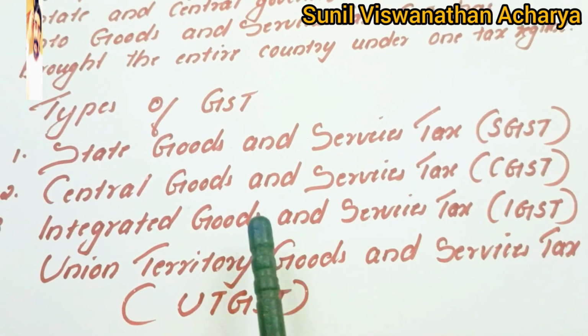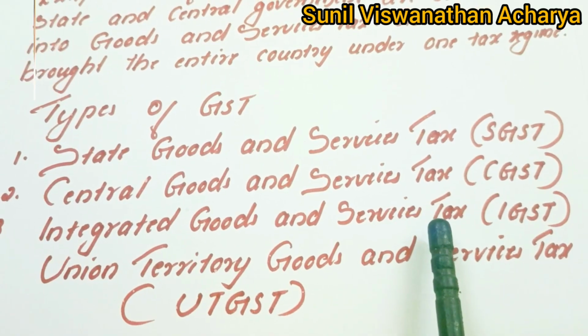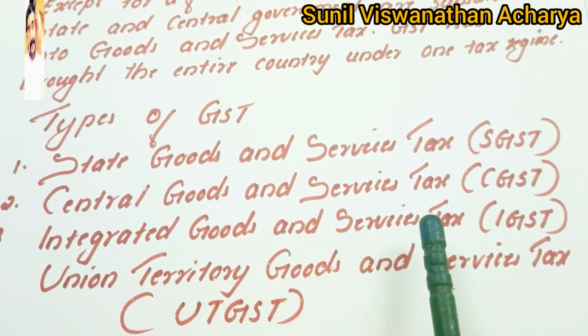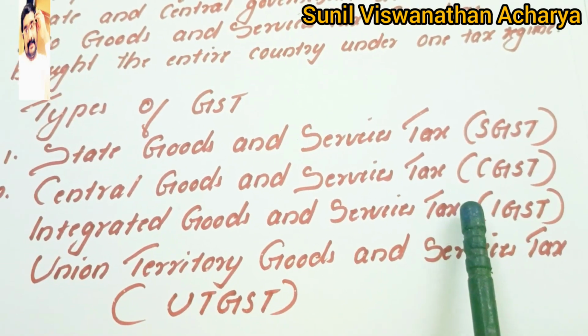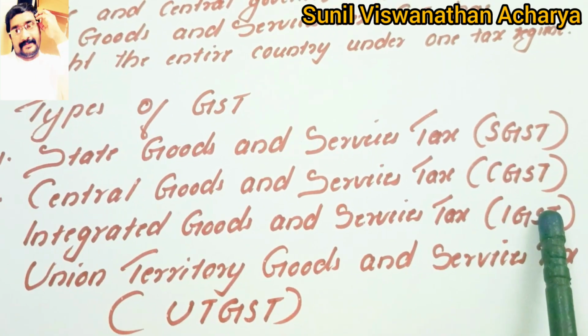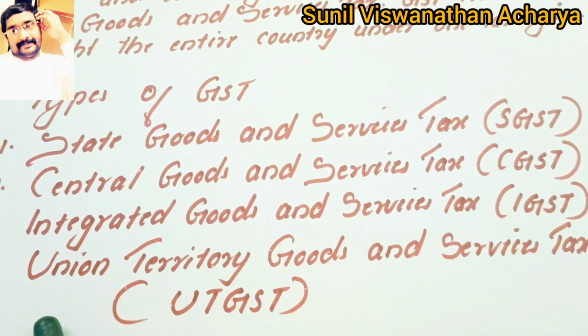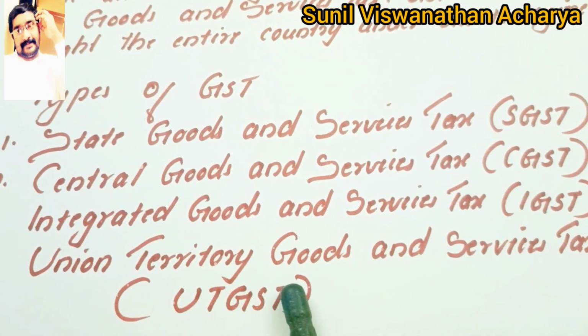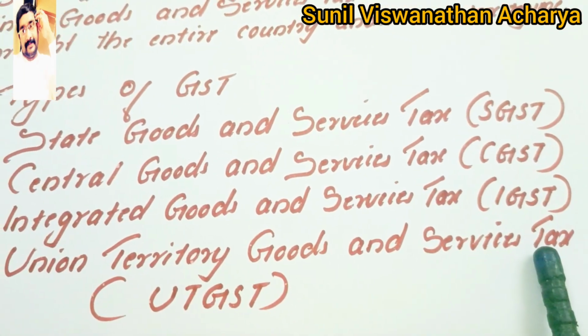That means the supply of goods and services going beyond the state or beyond the union territories, then IGST will be applicable. Then last, union territory goods and service tax.